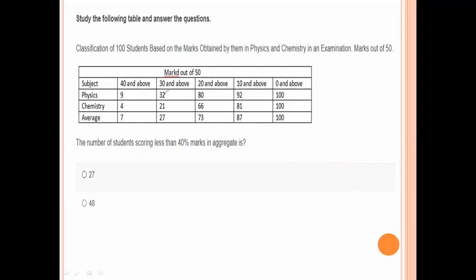We will subtract these: 32, 41, 21, 4, 25, 25, 41, giving 66. The remaining are below that mark. 66 means the remaining is 34. So 27 is the right answer.